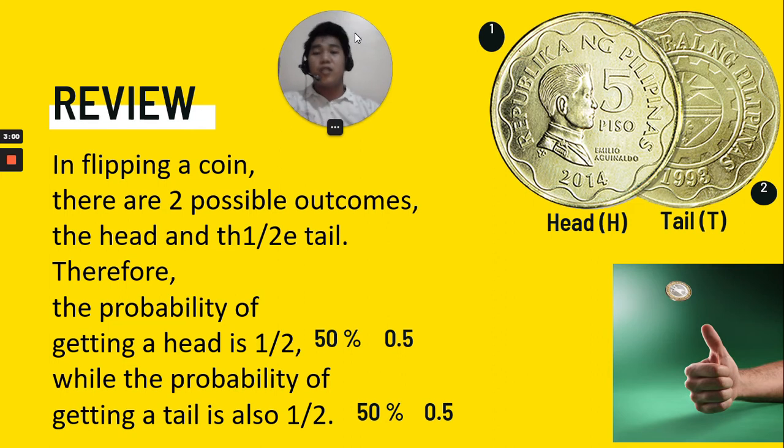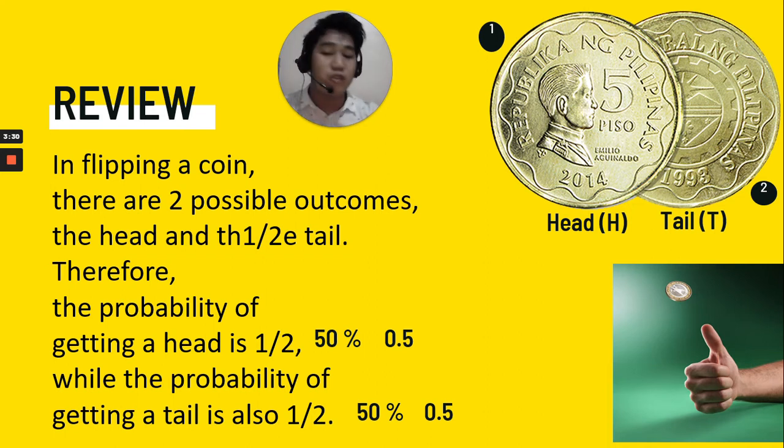So let me continue. In flipping a coin, let's just recall, there are 2 possible outcomes, and that is the head and the tail. Therefore, the probability of getting a head is 1/2, or in percentage 50%, in decimal 0.5. While the probability of getting a tail is also 1/2, 50%, or 0.5.